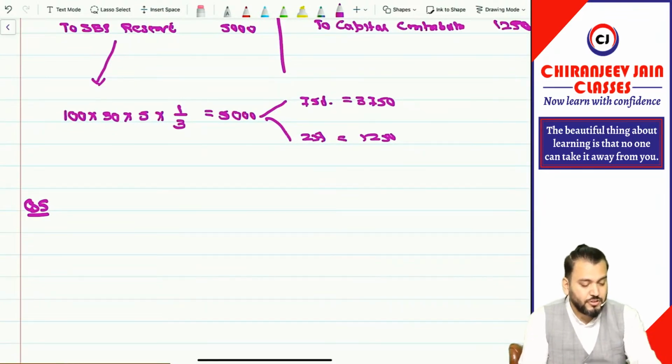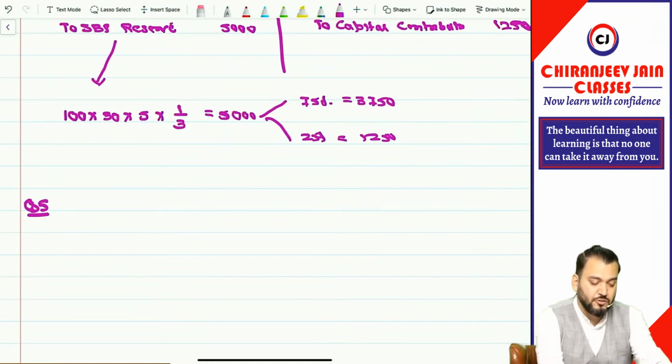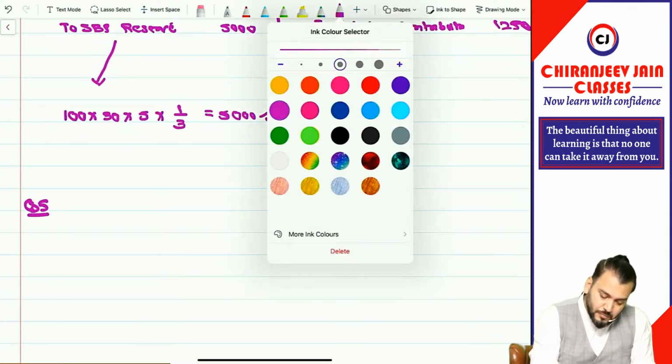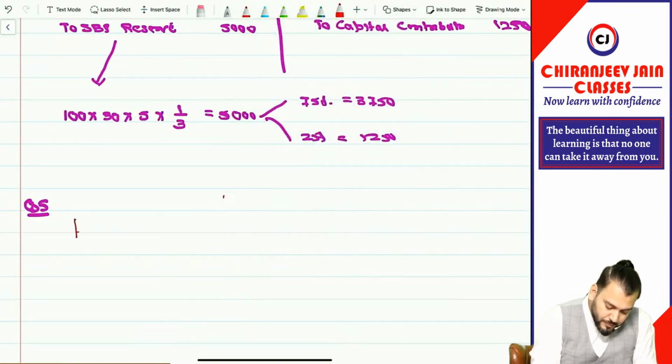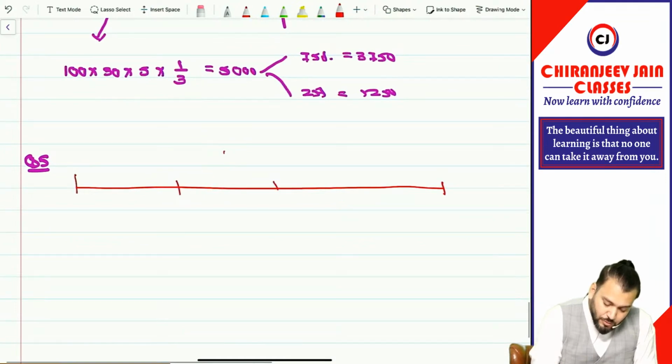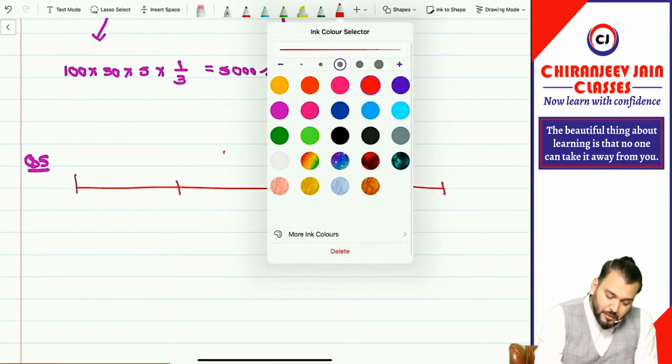So what is the question? Let me first draw the timeline. You should draw timeline by your own. What is given? You can see 1 year, 2 year, 3 year, 4 year. How many year? 4 year.